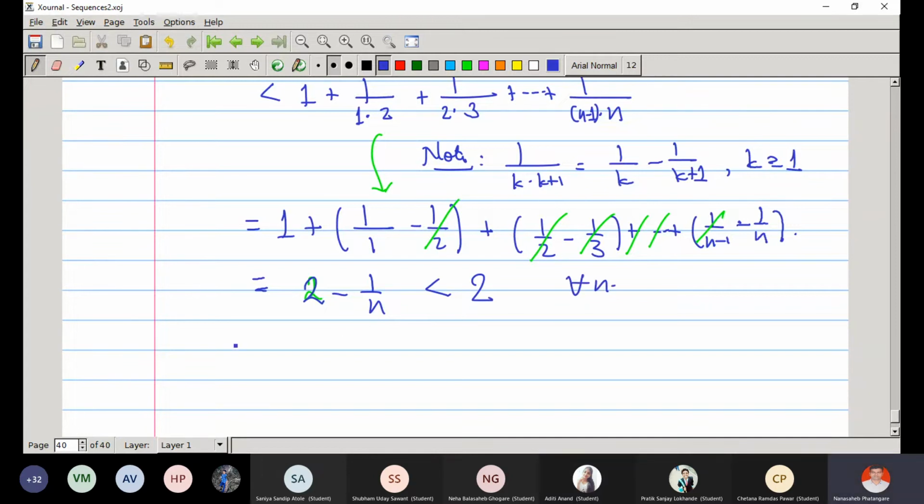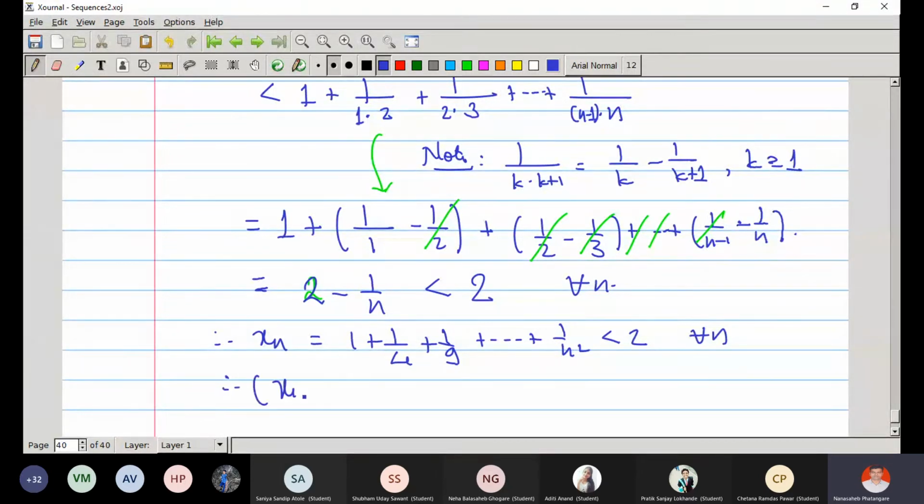Right, therefore xn, which is 1 plus 1/4 plus 1/9 up to 1 by n squared, is less than 2. And this is true for all n. That means how many people are in the party doesn't matter, even infinitely many, the total amount is less than 2. So how many glasses of drink will you need to serve all the people? At most 2, not more than 2 glasses.